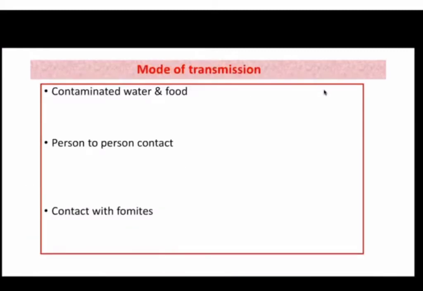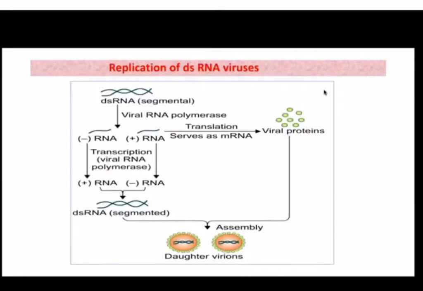So what are the modes of transmission? It can occur by contaminated water and food. Person to person contact, direct transmission can occur, and indirect transmission through contact with fomites can also occur. Okay, so I have put this picture just to recapitulate what has been told to you in general properties of viruses.